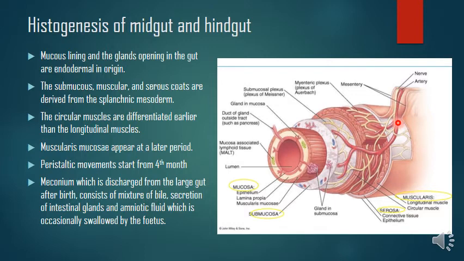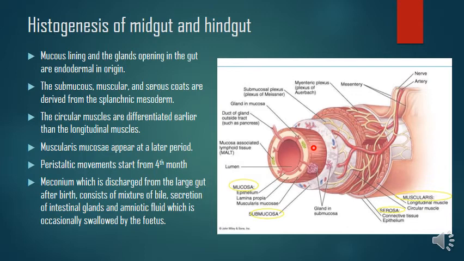These are all derived from the splanchnic mesoderm, which we have discussed in the introduction class also. And the circular muscle layer, this one is the circular muscle here in the muscularis externa, is differentiated earlier than the longitudinal muscle, okay. And this muscularis mucosa appears at a later period, after the differentiation of the muscularis externa.